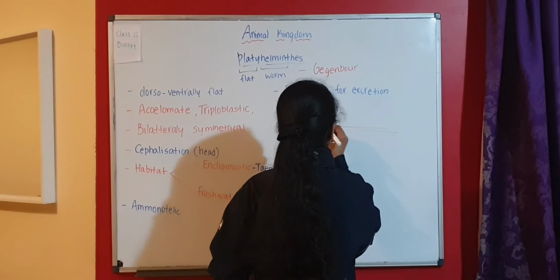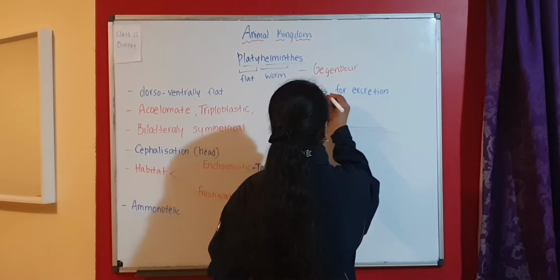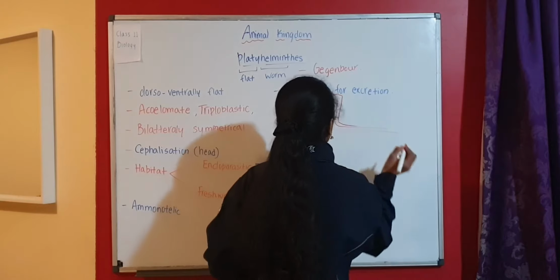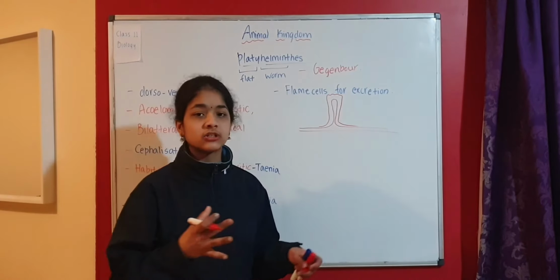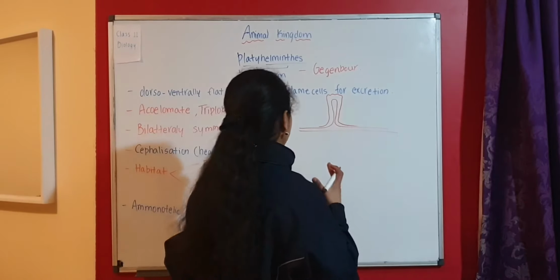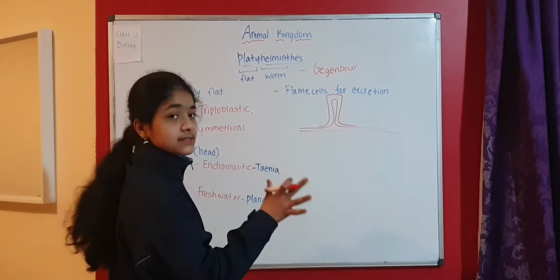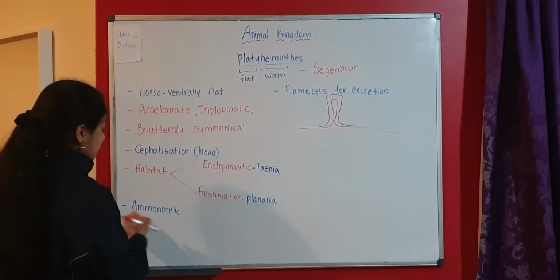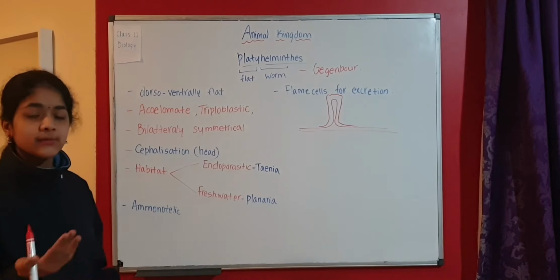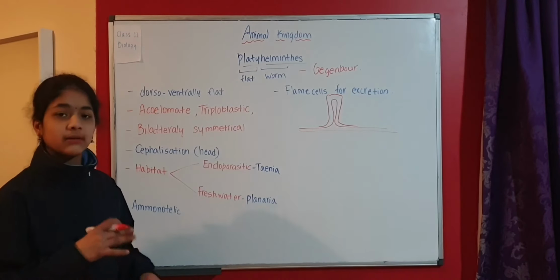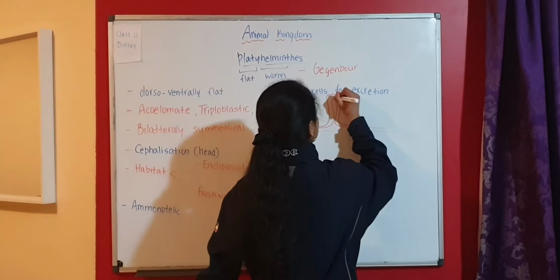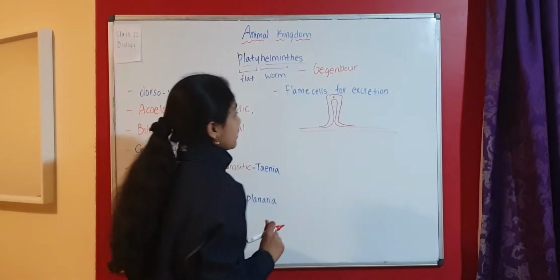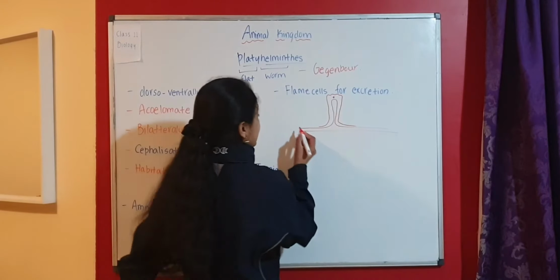This is the excretory duct. We have already discussed the flame cells, the excretory structures in platyhelminthes, in detail in a separate video. There we also looked at ammonotelism, ureotelism, uricotelism, aminotelism, and other nitrogenous wastes in a separate video. But here we are not going to discuss all of those things.